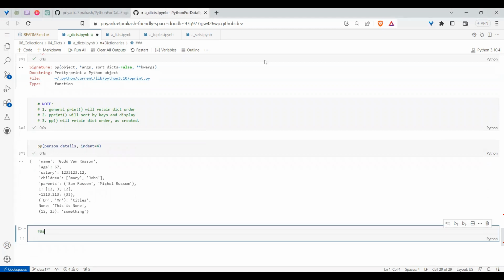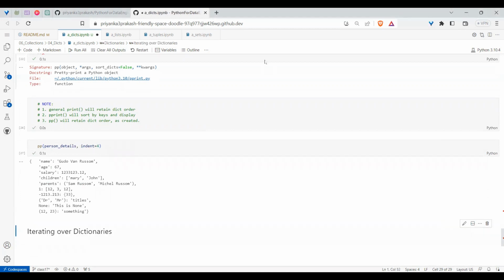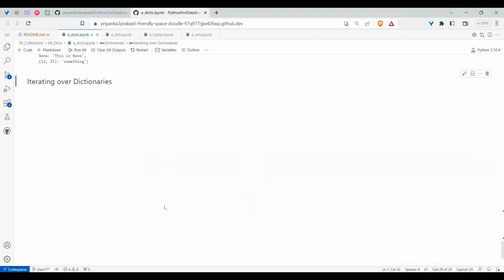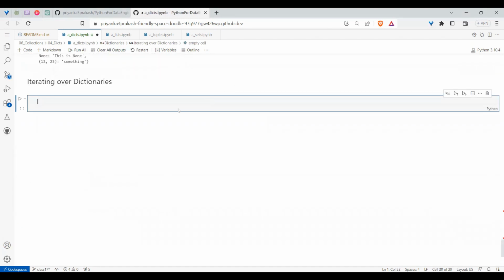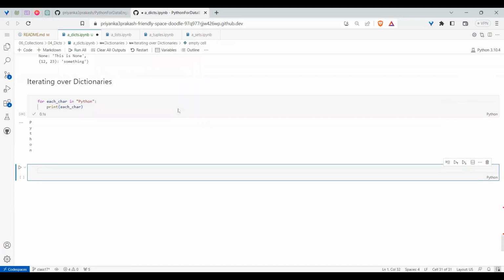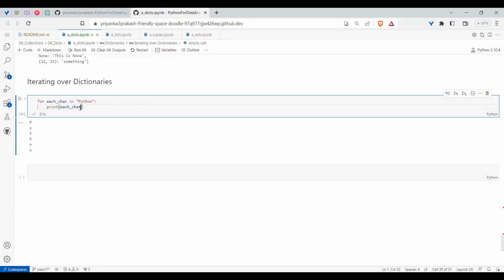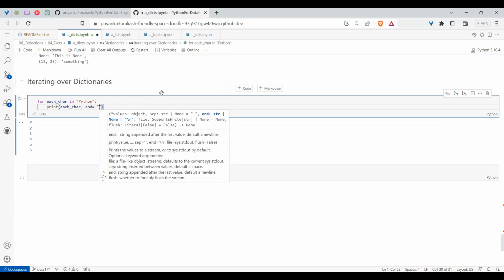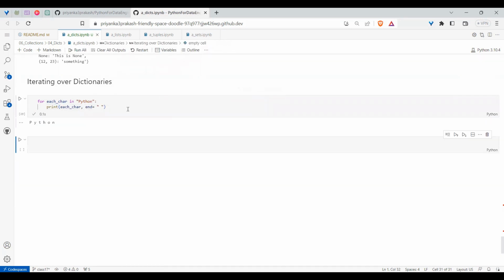Next, the most important point whenever anyone is working with dictionaries is iterating over the dictionaries. Till now, whatever data types you worked with, integers we cannot iterate, only iterables we can iterate, right? Iterables till now means string. If I take a string and print each char in Python, you can notice all the characters coming. If I say end is equal to some space, you can see all the values coming in one line.